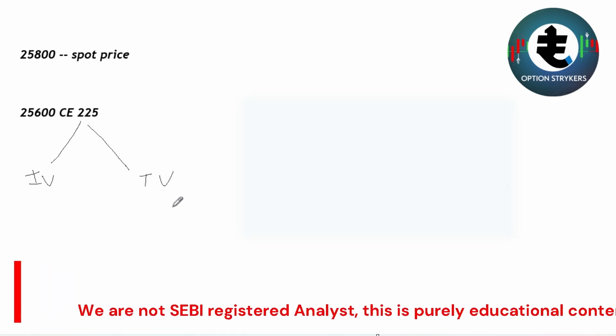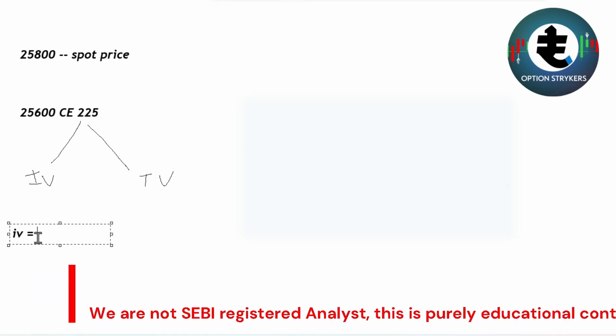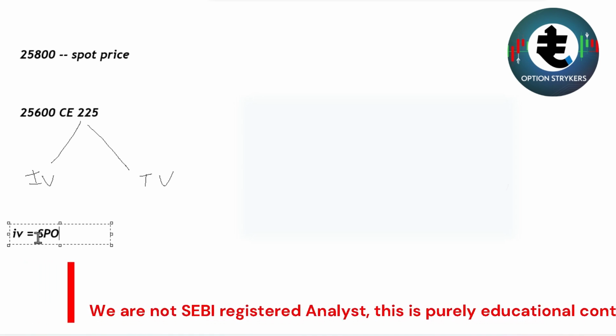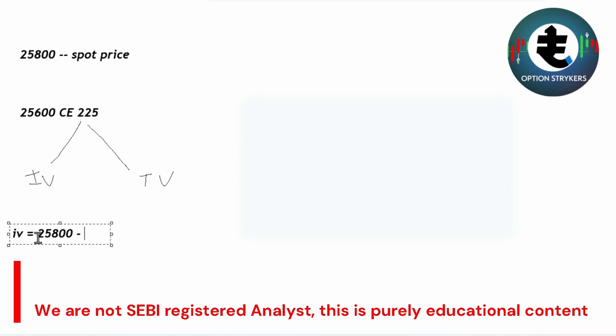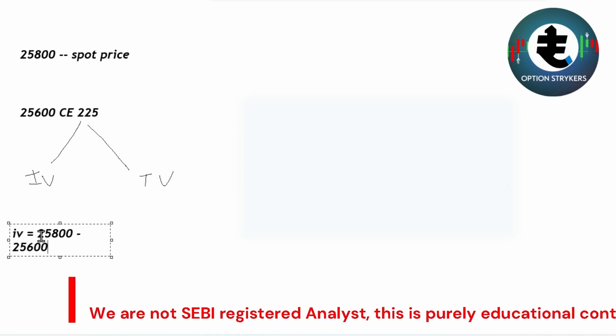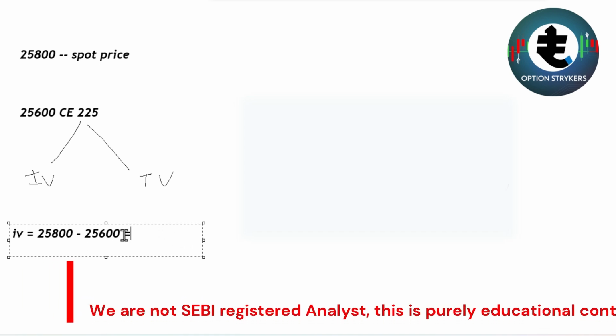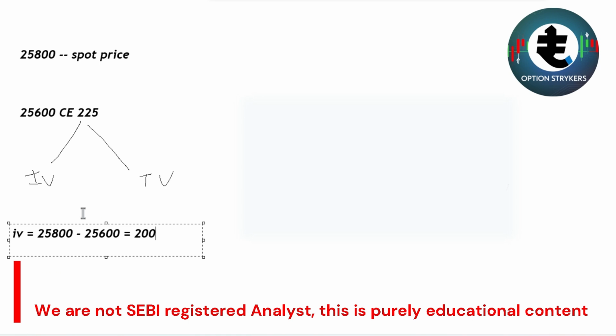Intrinsic value can be defined as the spot price, which is 25,800, minus the strike price 25,600, which is 200, so it should be around 200 rupees. That is the intrinsic value, and the remaining 25 rupees should be the time value. If the market stays between 25,600 and 25,800, not dipping much, then the time value will keep reducing. This might even become zero on the expiry date.